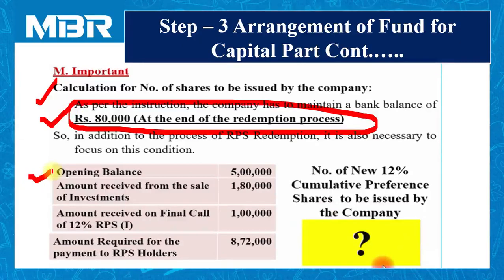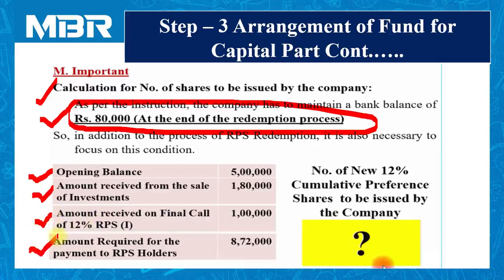We have opening balance of rupees 5 lakhs that is available to us on the asset side of the balance sheet given in our question. We have received rupees 1,80,000 by selling our investment. We have also received rupees 1 lakh on final call from 12% redeemable preference shares.